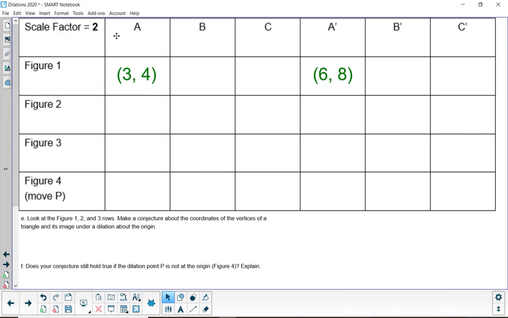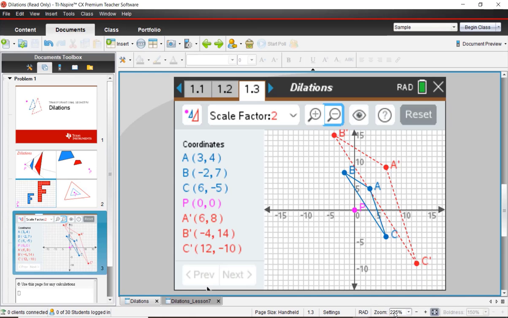So we're going to put the corresponding coordinates in pairs. So A is at 3, 4, A prime is 6, 8. B is at negative 2, 7, and its image is at negative 4, 14. And the coordinates for C and C prime. Press pause as needed. Back to the technology.